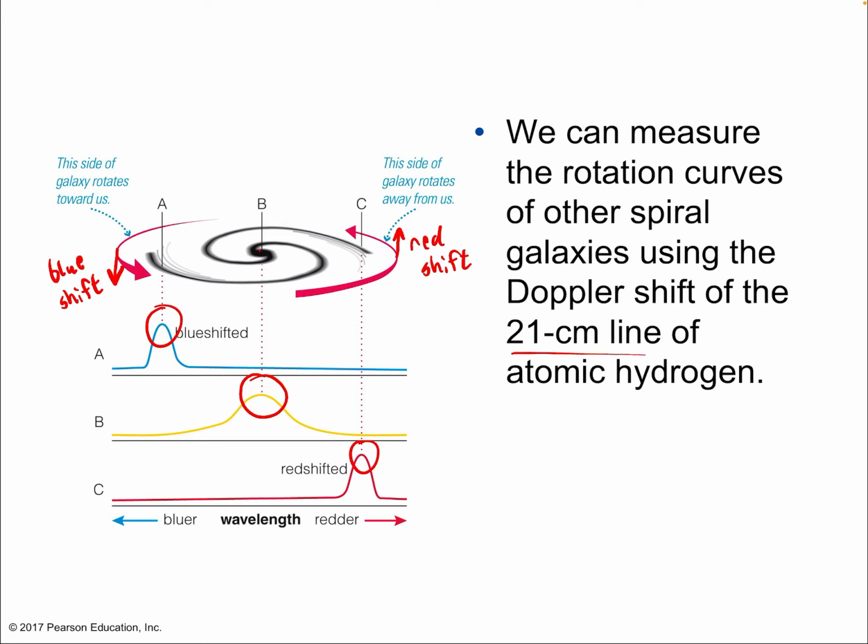So we should have a 21 centimeter line that matches the 21 centimeter line in the laboratory at rest on Earth. The 21 centimeter line, by the way, is what's called a hyperfine energy level splitting for very low energy atomic hydrogen. It's a rather complicated physical explanation of why this particular energy transition exists inside of hydrogen, but it does exist. It's a rare transition, but among the trillions upon trillions of hydrogen atoms out there, it's a pretty dominant signal, and it's a signal that scientists often look for to understand lots of things about galaxies, because there's just so much hydrogen gas in galaxies. Okay, so here we're using it to measure motion, the rotational motion of galaxies.